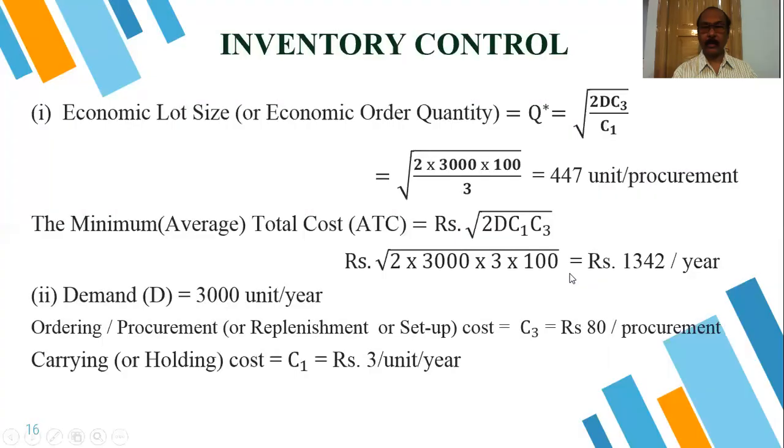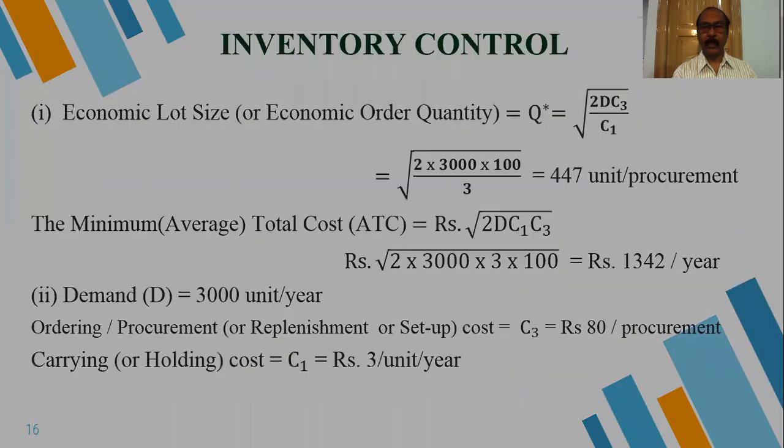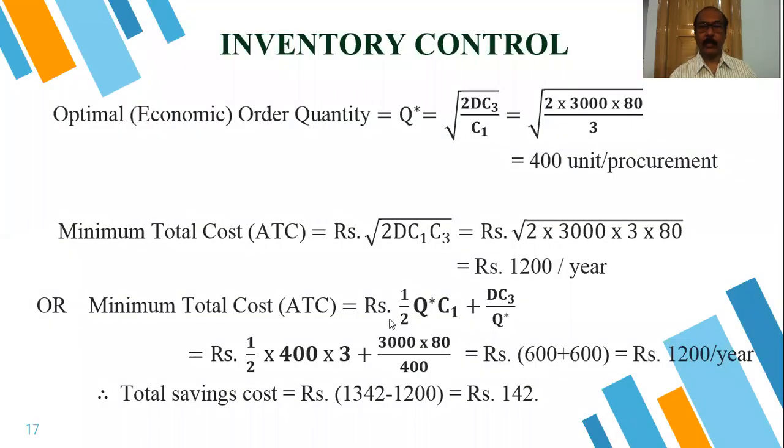Previously, we got the value 1342. Here we are getting 1200. So this is less than the previous part. If we use either formula, we get the same minimum.